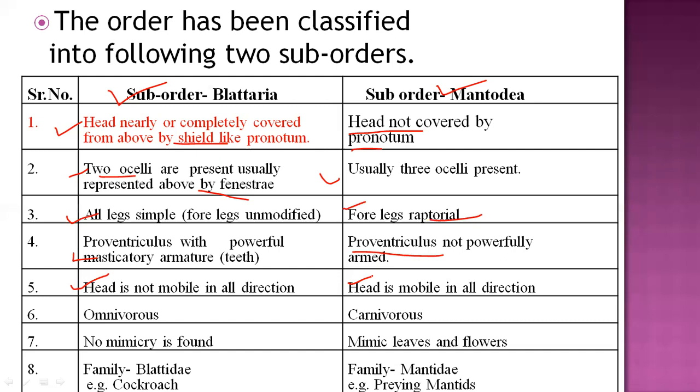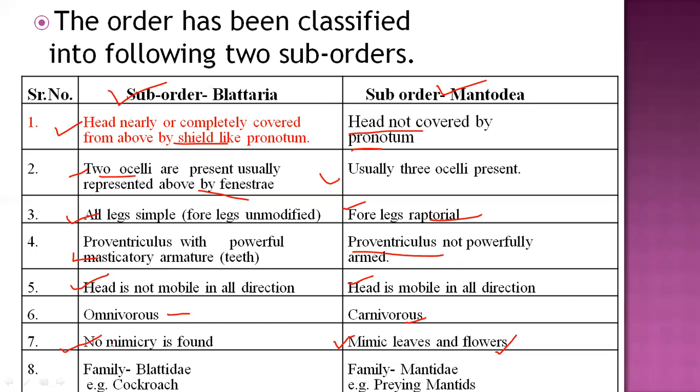The feeding habit of Blattaria is omnivorous, but Mantodea is carnivorous. No mimicry is found in Blattaria, but Mantodea mimic leaves; some species look like leaves, and some look like flowers, so it is mimicking in nature.